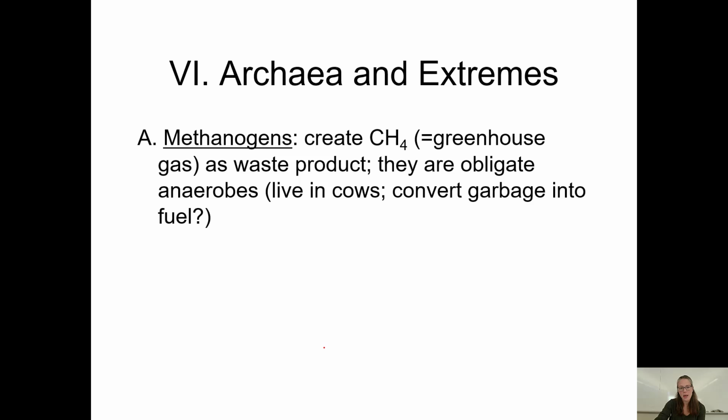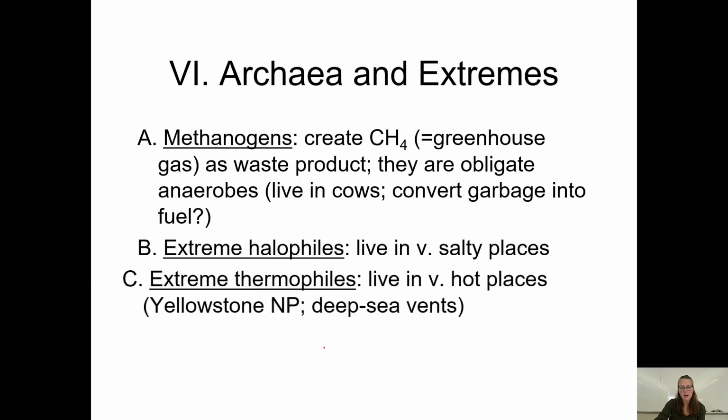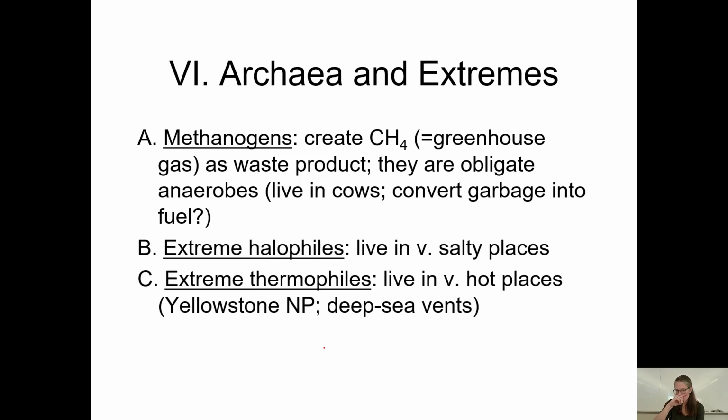All right, so let's get into archaea now. So archaea have a few different categories. Archaea really are the extremophiles. They're the ones that live in these extreme environments generally.